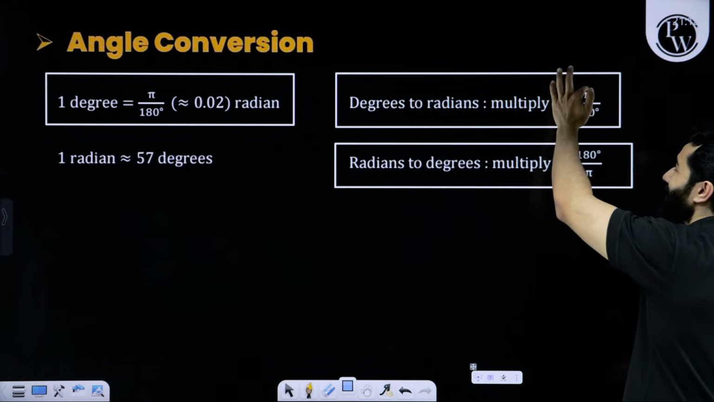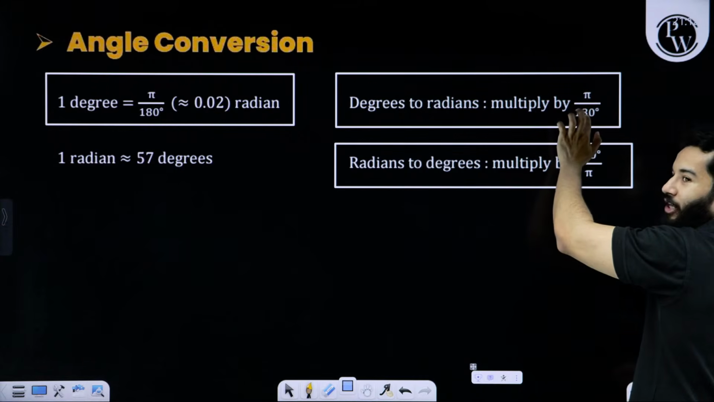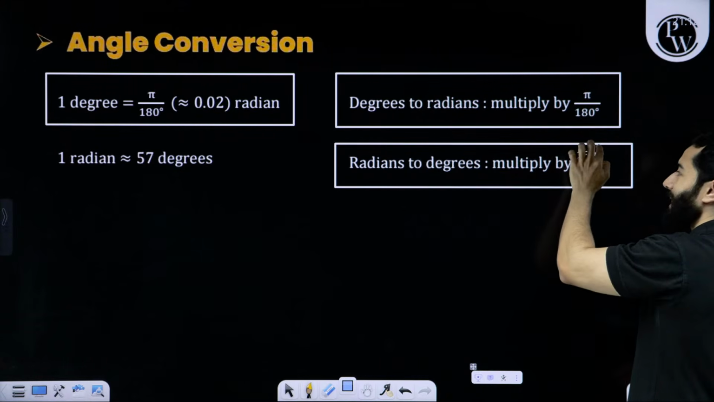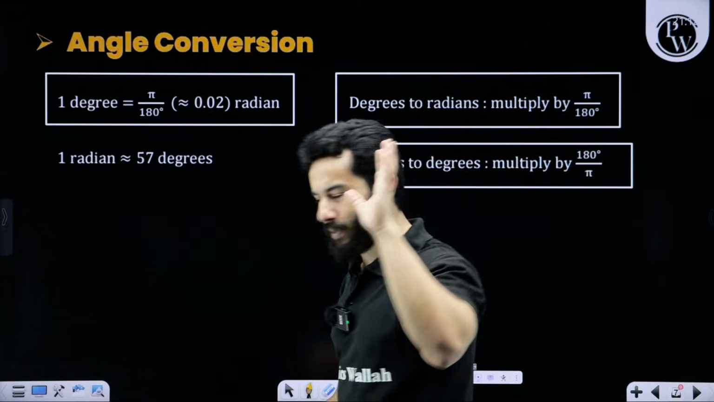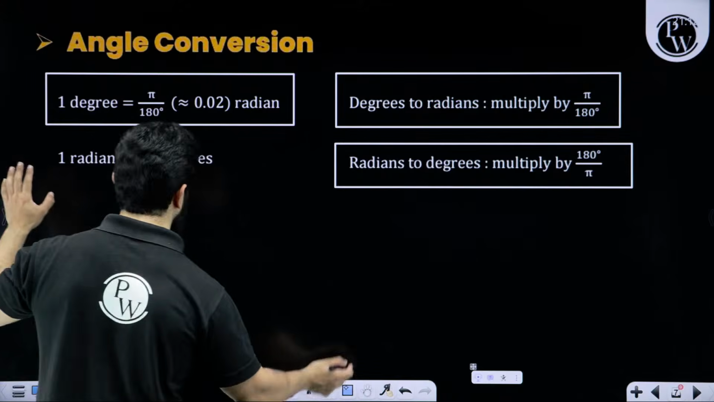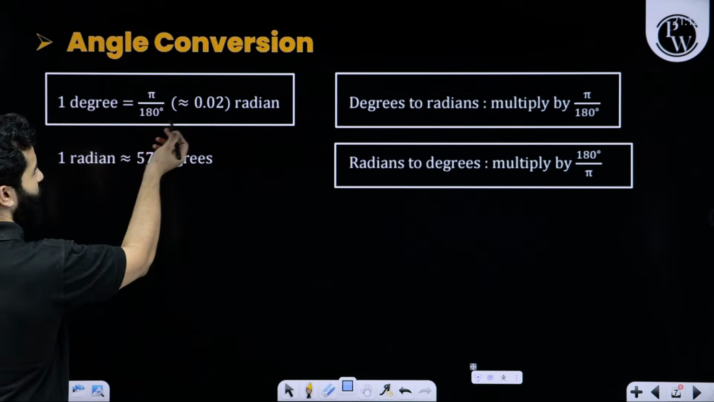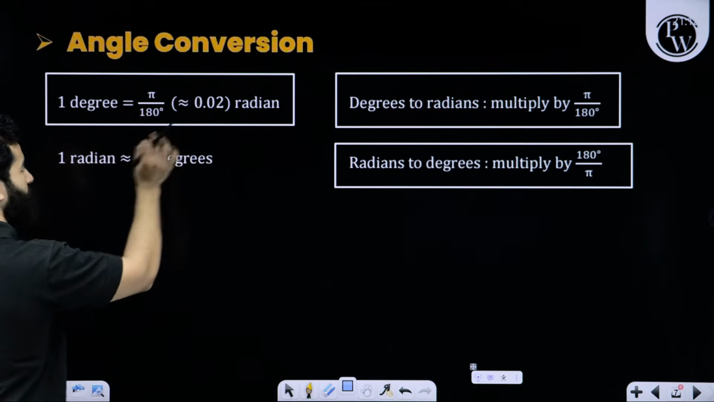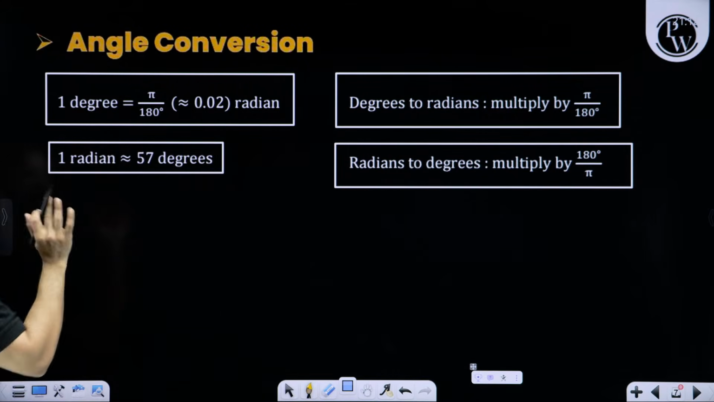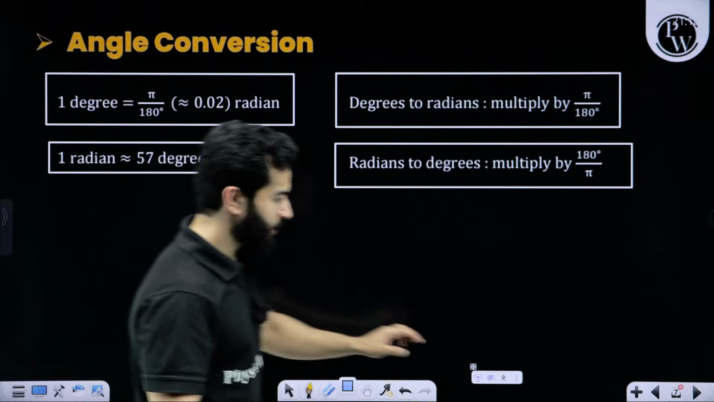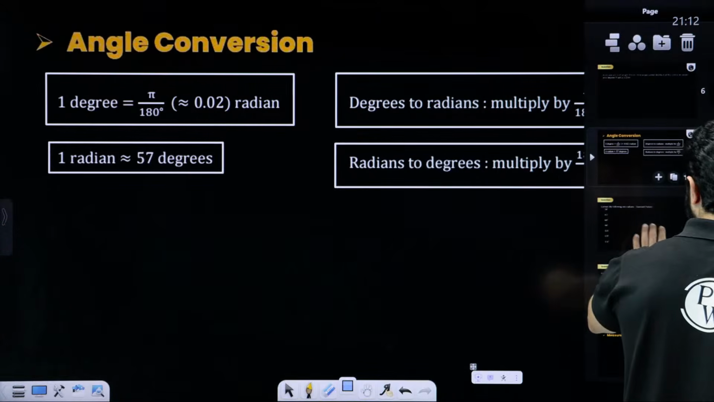So if pi is in the numerator, 180 will be in the denominator. If degree is in the numerator, pi will be in the denominator. Simplest thing, right? All good. Please remember, 1 degree, pi by 180, can be written as 0.02 radian, or 1 radian can be written as approximately 57 degree. Clear, my dear friends? Now some pretty simple conversions.